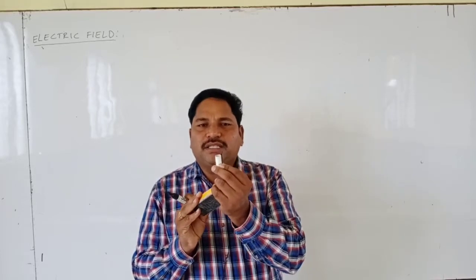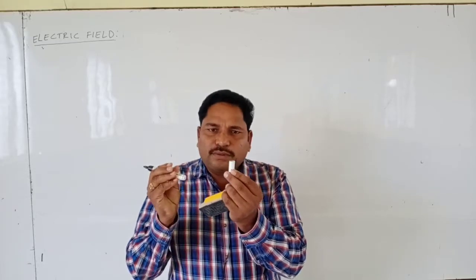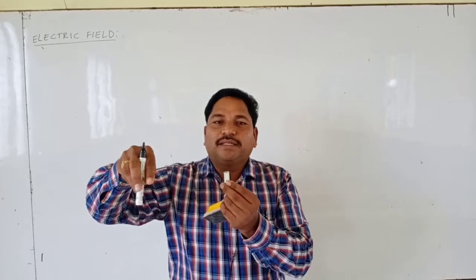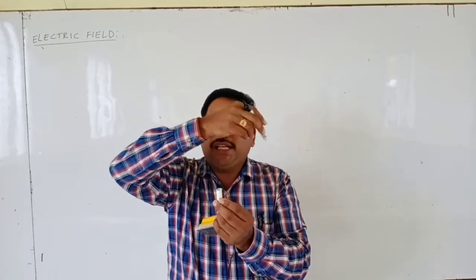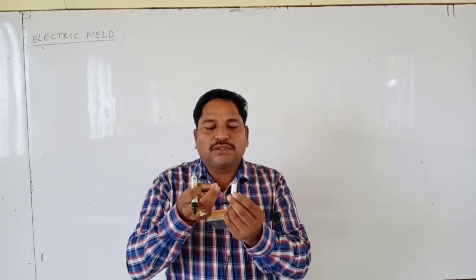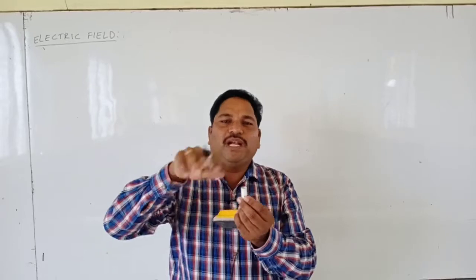Consider this is the point charge plus Q. Suppose this effect is present up to a certain distance, that area we call a field. So the region where the electric charge produces its effect, we call it the electric field.